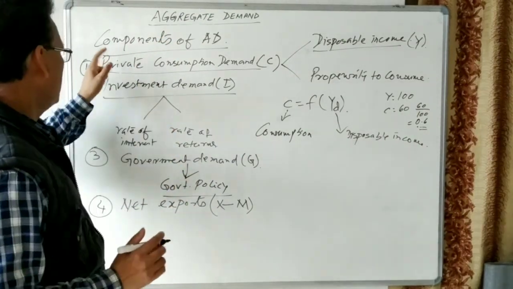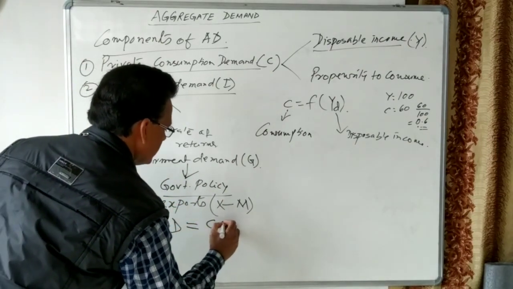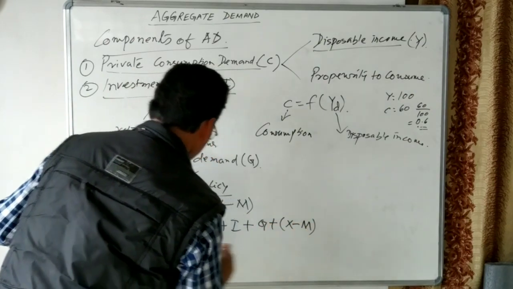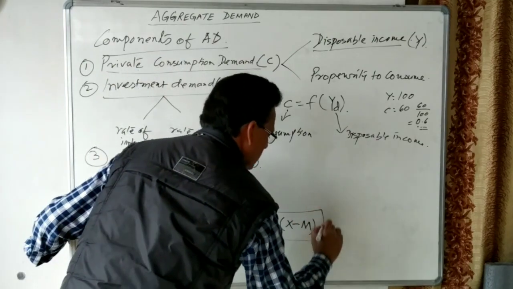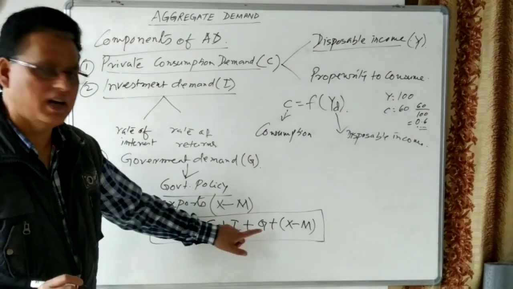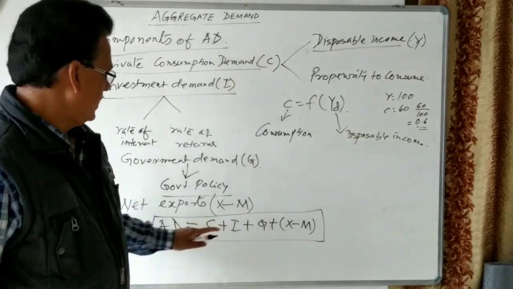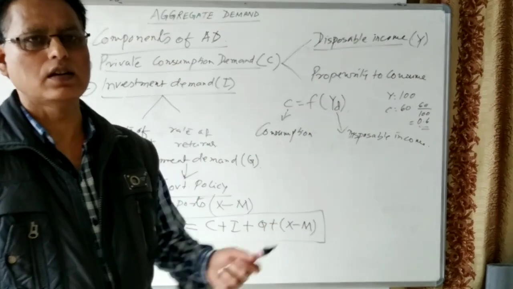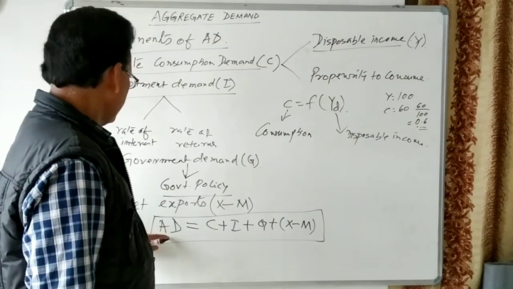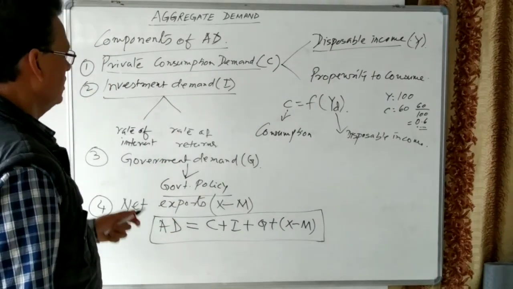So let us see these components of aggregate demand. We have seen this aggregate demand is equal to C plus I plus G plus X minus M. This is the formula of the aggregate demand. I think this aggregate demand is clear to all of you. I told you this aggregate demand is related with the level of income. If the level of income increases, aggregate demand will also increase. If national income increases, then aggregate demand will also increase. So let us see that relation also.